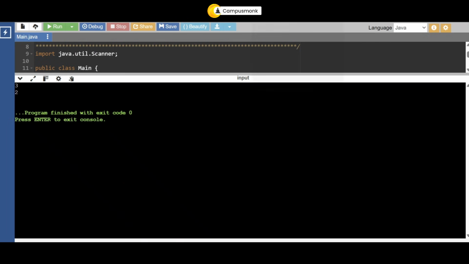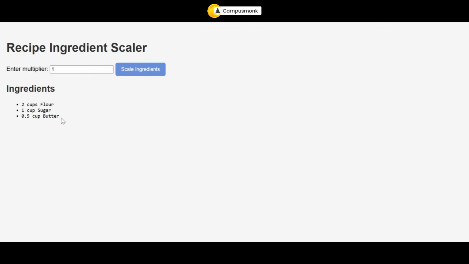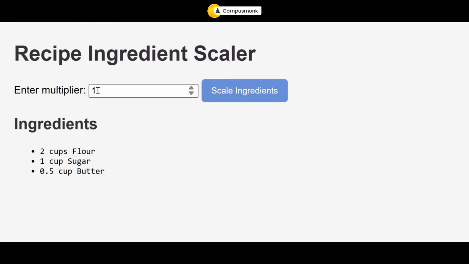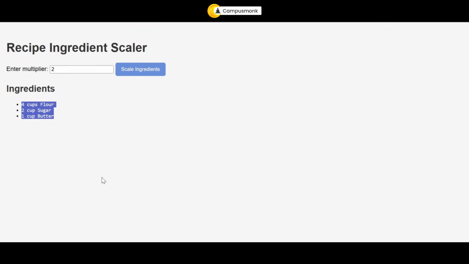So we'll go to the ingredient scaler. By default, you will see this. By default, the multiplier is 1. If you have 1, it is 2 cups of flour, 1 cup of sugar, and 0.5 cup butter. It is already there. Now if I change this value to 2, then it should become all multiplied by this default value. That means 4 cups of flour, 2 cups of sugar, and 1 cup of butter. So if I click on scale ingredient, you see all of them changed. This is exactly what you need to do.